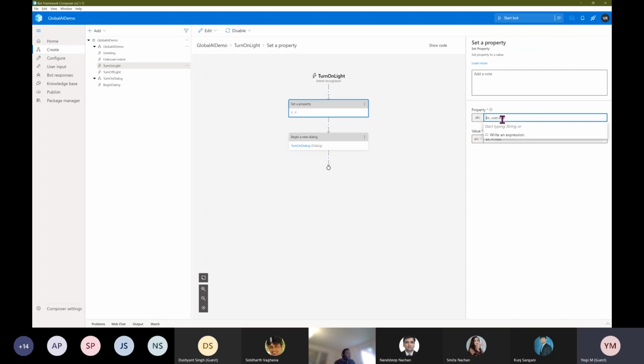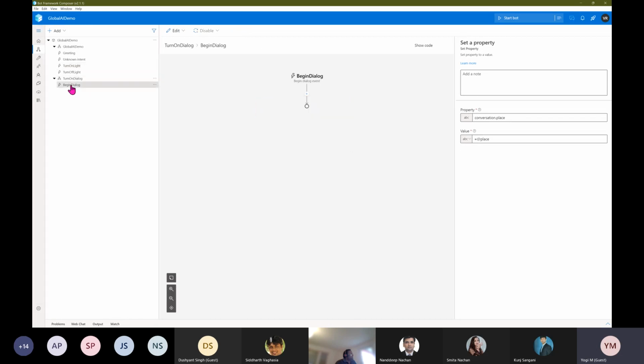You have to define the property. Here I would say conversation.place. If you want to read from an entity, you can just assign it by writing an expression with your entity name. The entity name we defined is place, so I use place like this. That's it. In conversation.place, we are storing the entity value.